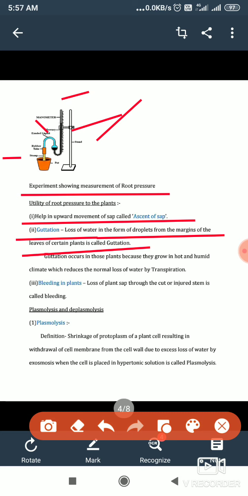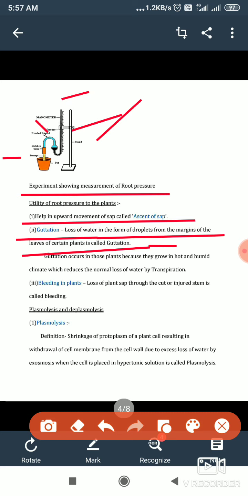But the difference from dew formation is that dew formation is due to environmental coldness. In this case, the environmental condition is warm and humid, where dew cannot form. So if in a warm and humid climate droplets of water are visible on the edges of leaves, you can understand that it is due to guttation. Guttation occurs in plants that grow in humid climates like potato, tomato, grass, etc. Examples are not mentioned here; pick them up from your book.